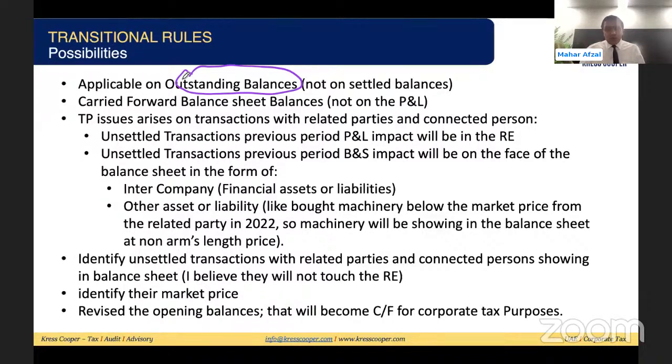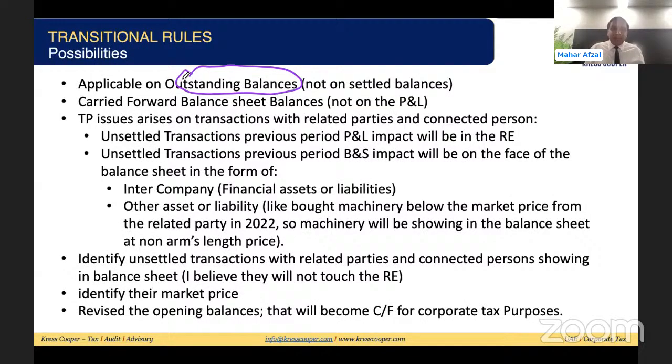Maybe they will give some sort of clarification, but I believe we need to go back to the transaction and look into each and every unsettled transaction with the related party. I'm repeating, this is my personal opinion. I might have a different point of view if tomorrow the FTA gives us any clarification which is altogether different.